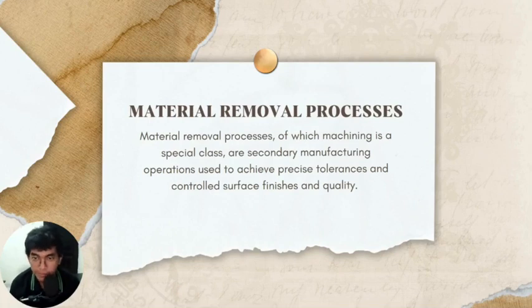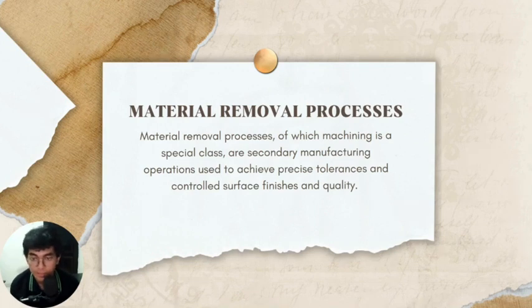The second is abrasive process, such as grinding and polishing, where small particles are removed from the workpiece by abrasion with a hard tool. Abrasive processes have lower material removal rates and higher energy requirements than conventional machining processes, but can produce closer tolerance and final surface finish.